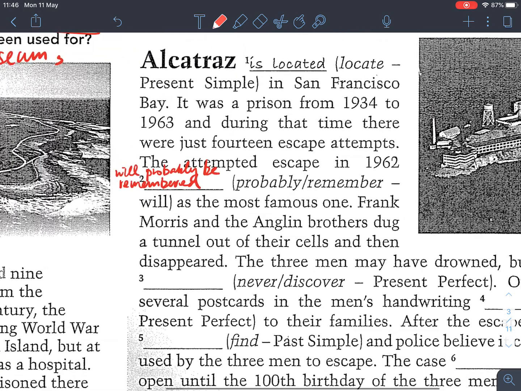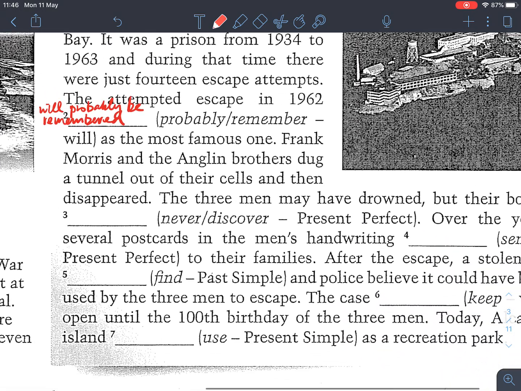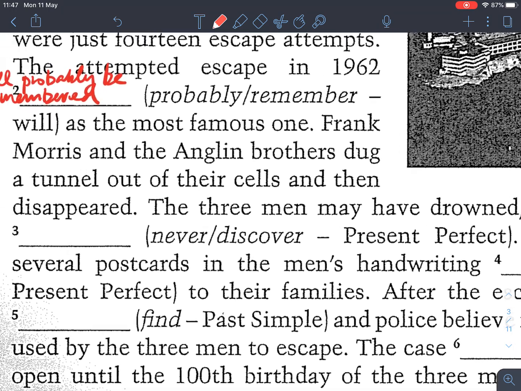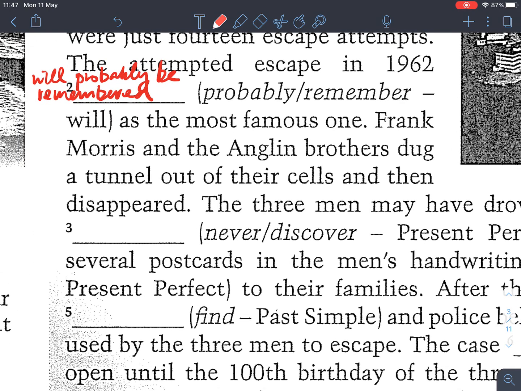Right, and then number 3, the 3 men may have drowned, but their bodies. So present perfect, present perfect. So this one, it should be have never been discovered.